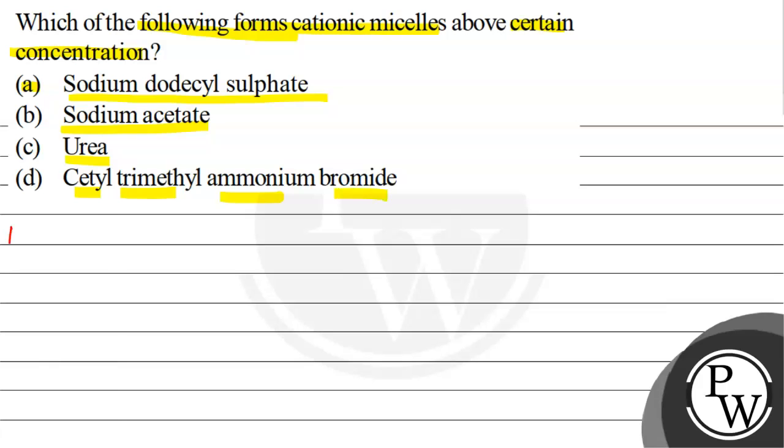पहले हम key concept लिखते हैं and let us understand what is micelles. What are micelles? Key concept.